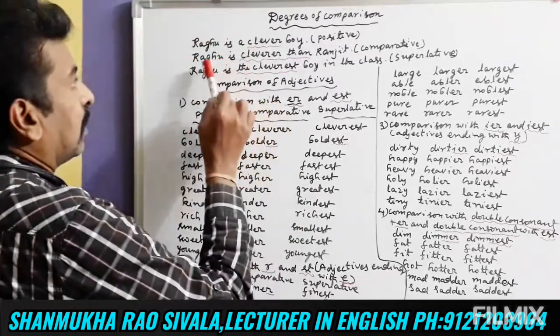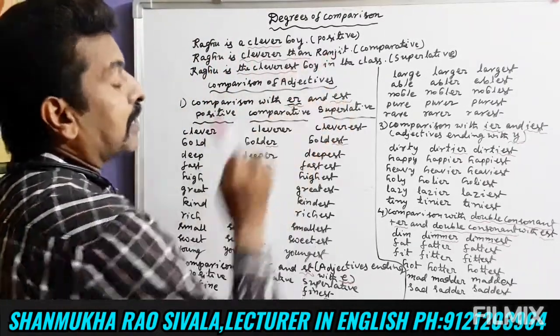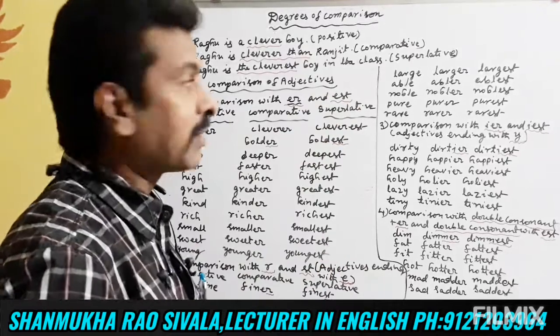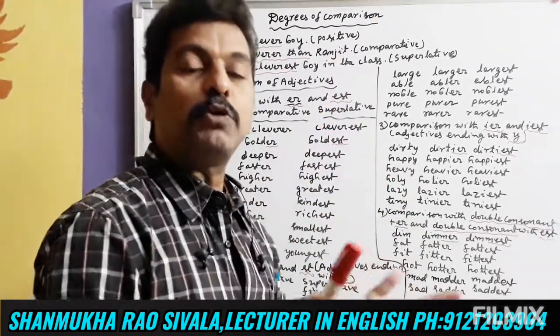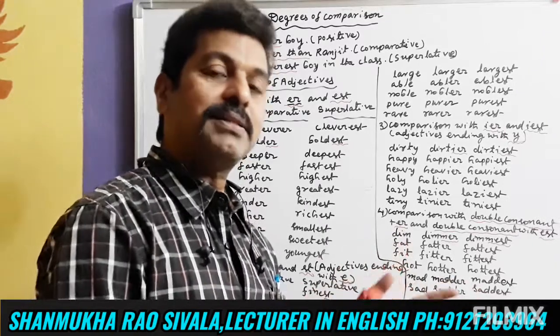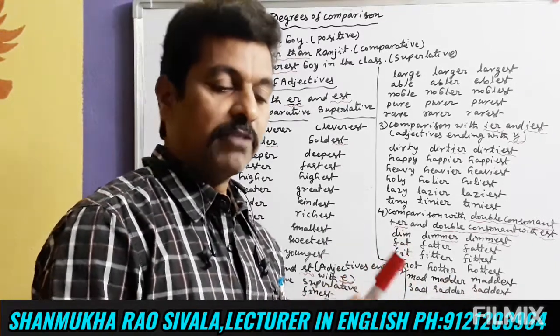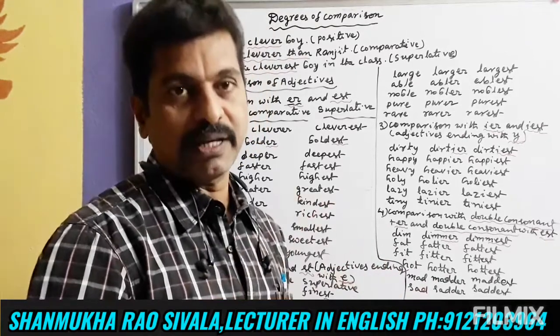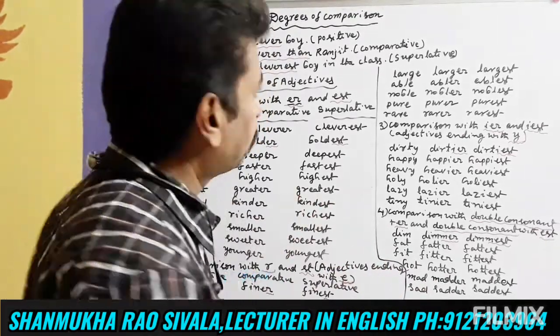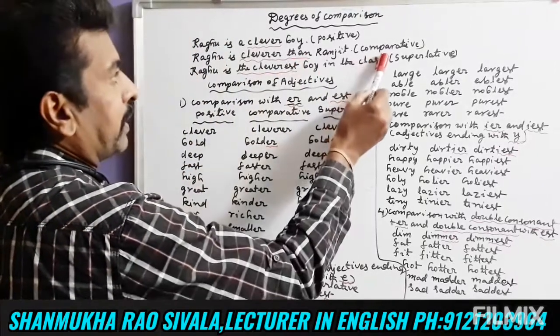And here, Raghu is cleverer than Ranjit. Here we are making a comparison between two persons, between the intelligence of two persons. When we make a comparison between two persons, we have to use a comparative degree. Here it is in comparative degree.